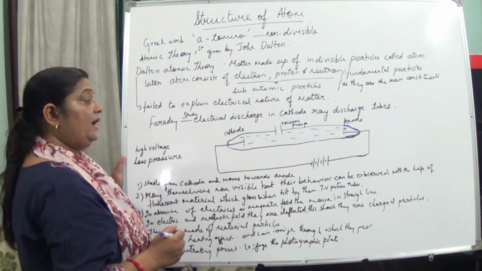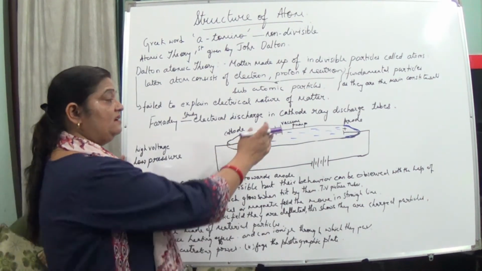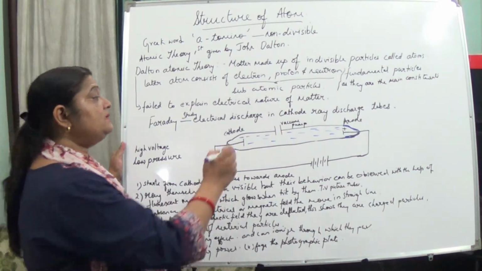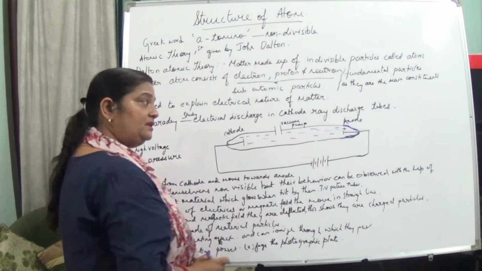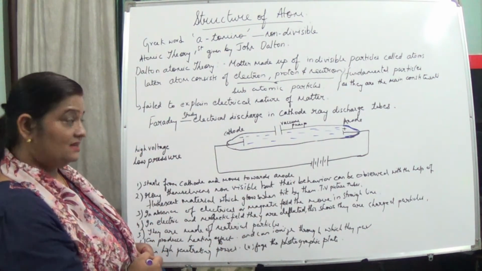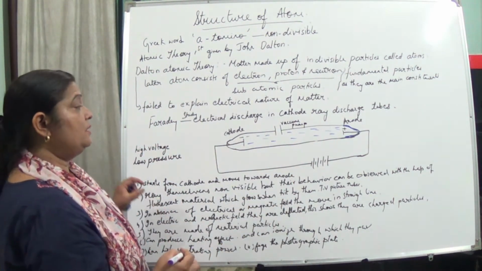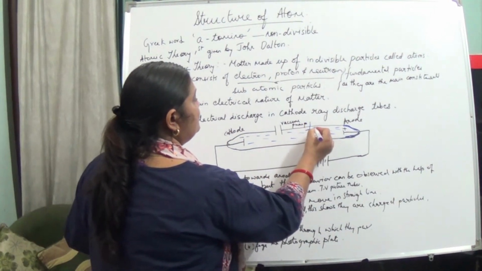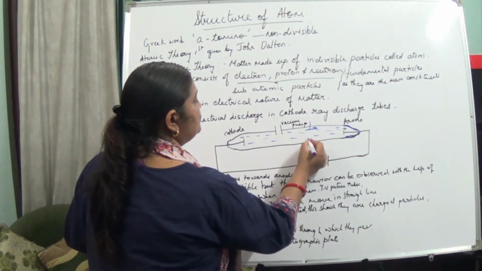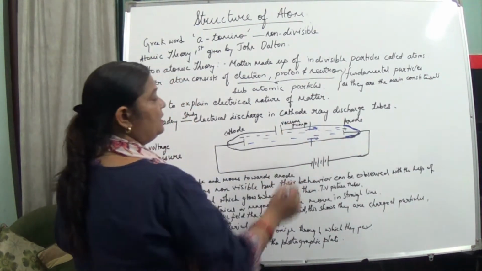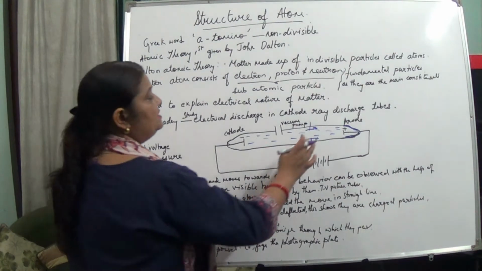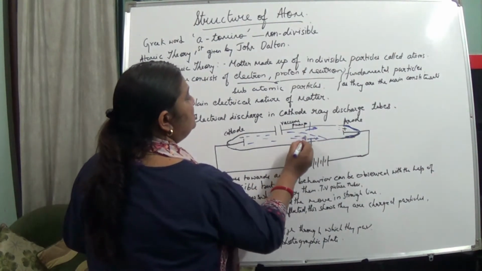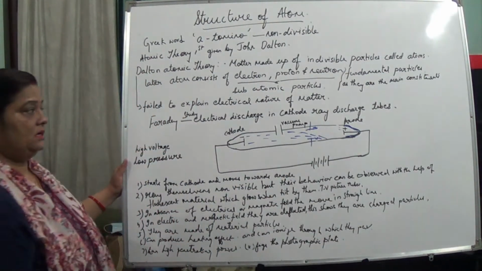Now, if there is no electrical field or magnetic field present, these rays move straight. But if we apply an electrical field, with this plate negative and this one positive, we see the deflection of these rays towards the positive plate.